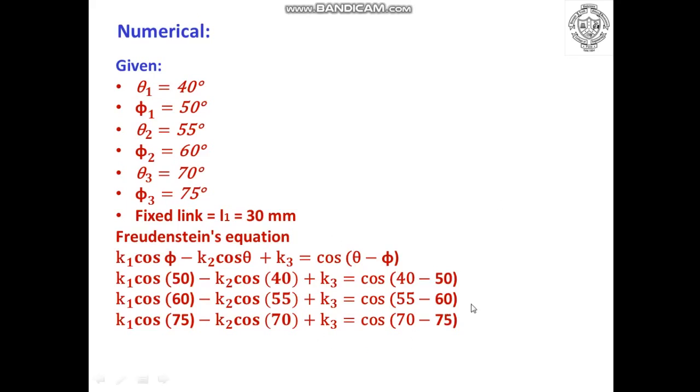There you will be able to learn how to solve multiple equations with multiple unknowns using various methods which were proposed by the mathematician Gauss and his family. So let us find out the values of K1, K2, K3 using a calculator. We get the value of K1 as 0.197, K2 as 0.205 and K3 as 1.